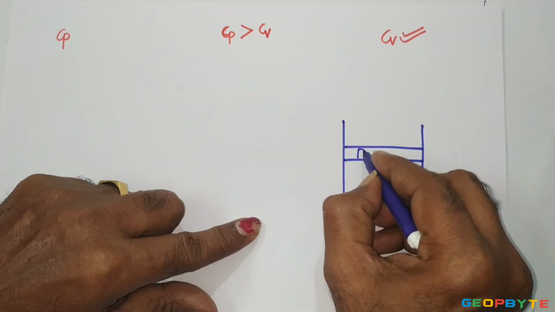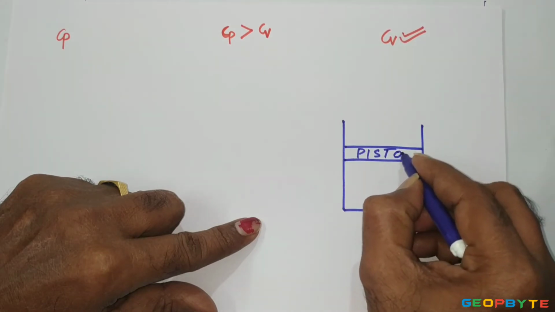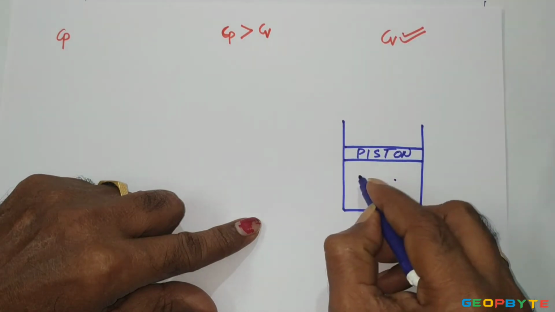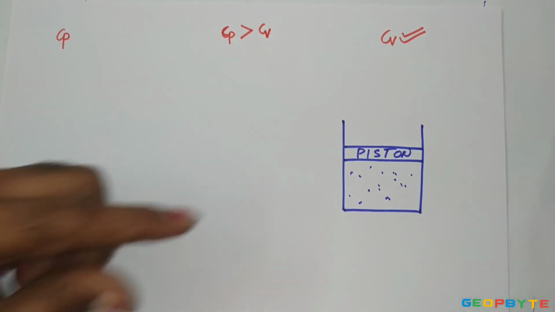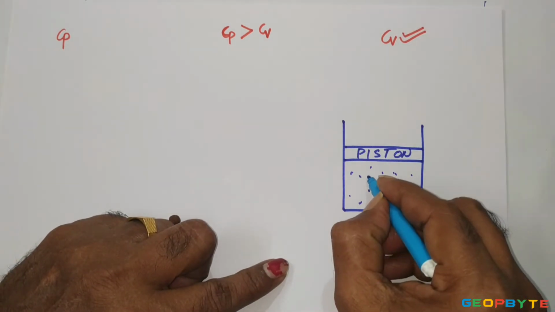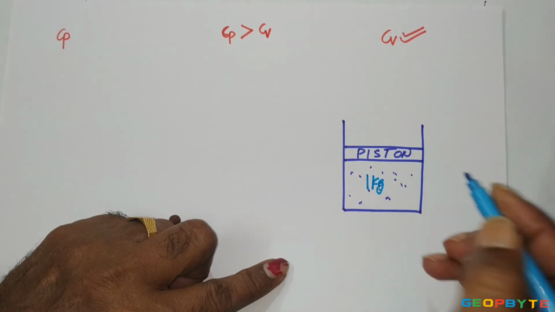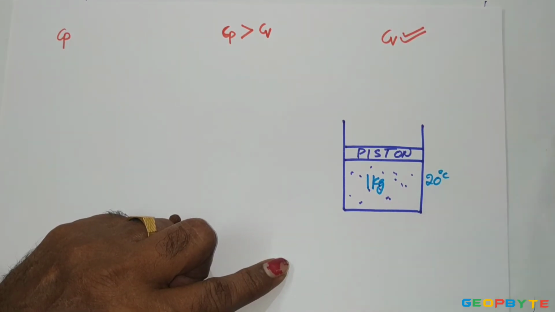This is my piston. Inside the cylinder, I took some gas. Assume that the gas has a mass of 1 kg. The initial temperature of the gas is 20 degrees centigrade.